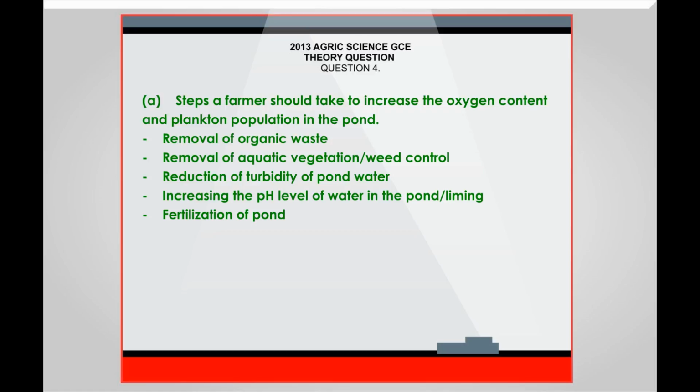Removal of organic waste. Removal of aquatic vegetation / weed control. Reduction of turbidity of pond water. Increasing the pH level of water in the pond / liming. Fertilization of pond.